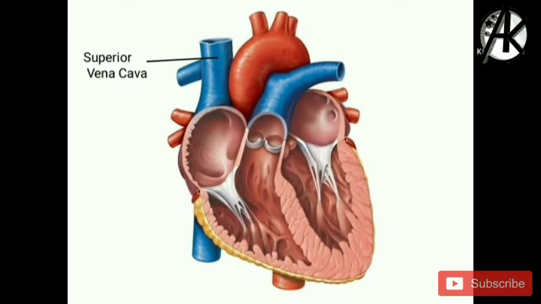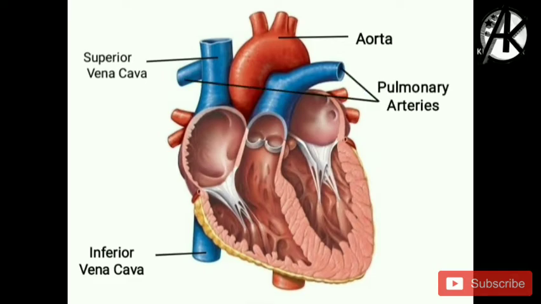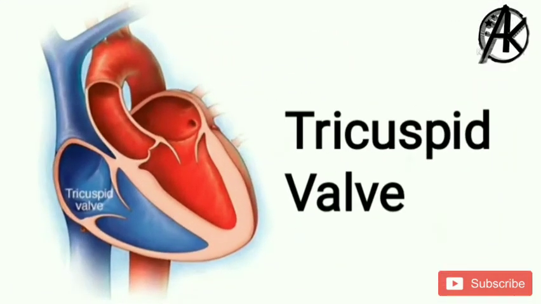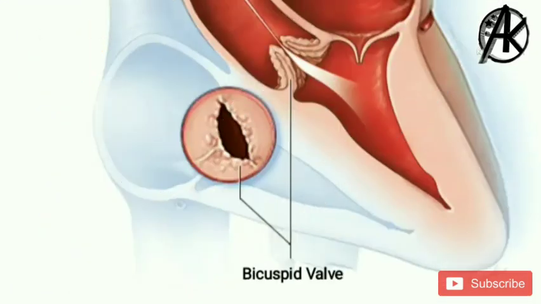And this is the superior vena cava and this is the inferior vena cava. This is the biggest artery called aorta. These are pulmonary arteries and these are pulmonary veins. In between the auricles and ventricles, some valves are present. This is the tricuspid valve and this is the bicuspid valve.